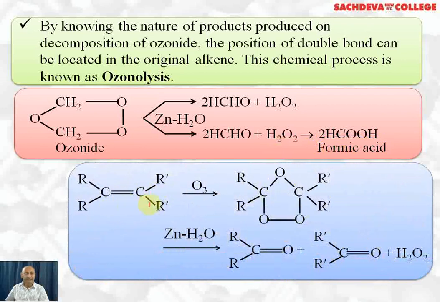Now we are taking another alkene in which this carbon is attached to two alkyl groups. This carbon is attached to two different alkyl groups. We are reacting it with ozone, break this bond, and instead of that one oxygen will be added this side and two oxygens will be added this side. So this ozonide is formed. Now we are reacting it with zinc and water. The bond breaks like this. When the bond breaks like this a ketone is formed. Another way is the bond breaks like this, we get this ketone. Now this water reacts with this oxygen to form hydrogen peroxide.